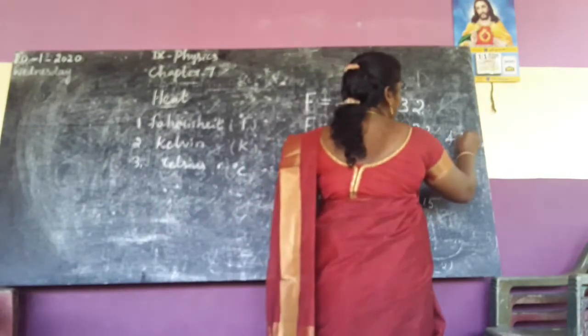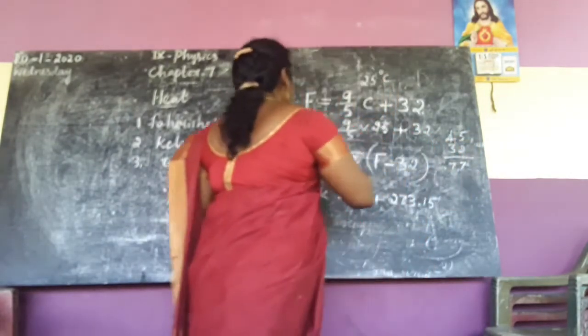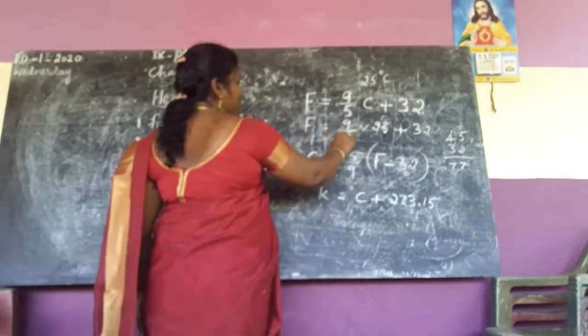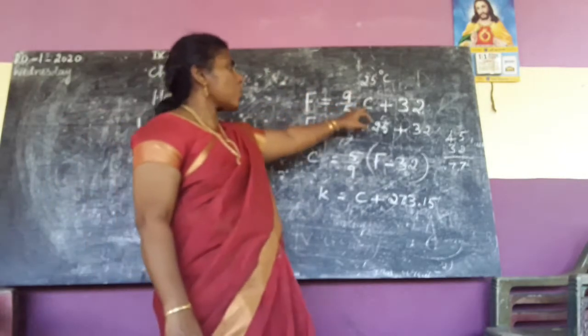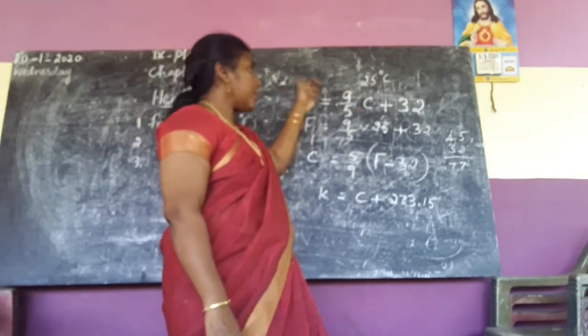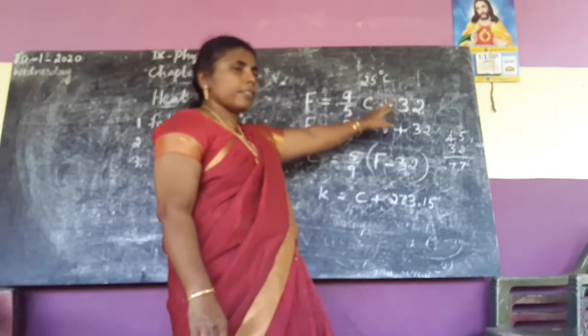Just add 45 plus 32. What's the value? 77. So Fahrenheit value is 77 degree Fahrenheit. Like this we can change Celsius into Fahrenheit. What's the formula? F equal to 9 by 5 C plus 32.